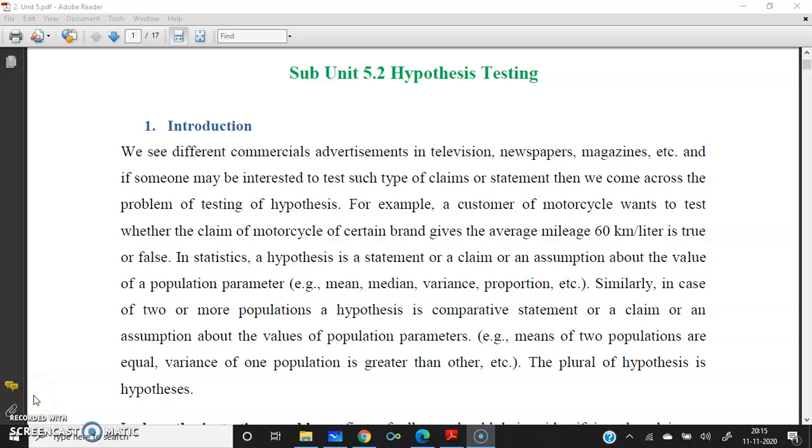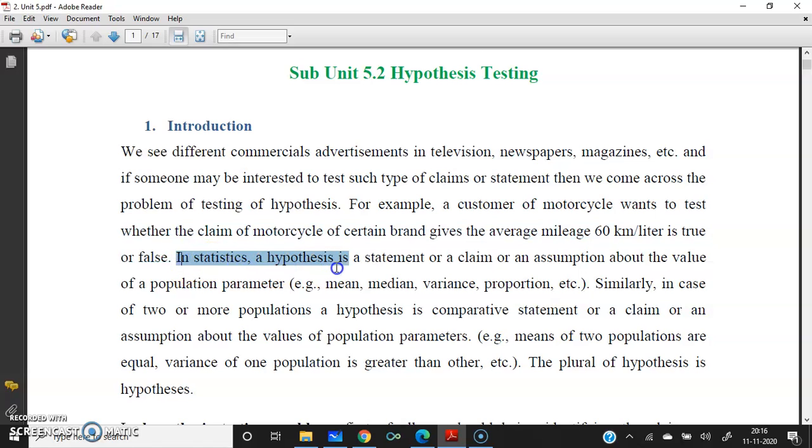Students, today's topic is hypothesis testing. What is a hypothesis? It is nothing but a statement about a claim or assumption of something. For example, a customer of a motorcycle wanted to test the claim of the seller, who says that this particular brand gives an average mileage of 60 kilometers per hour, and the customer wants to check whether it is true or false. If you write it in the form of a statement, that is known as the hypothesis.